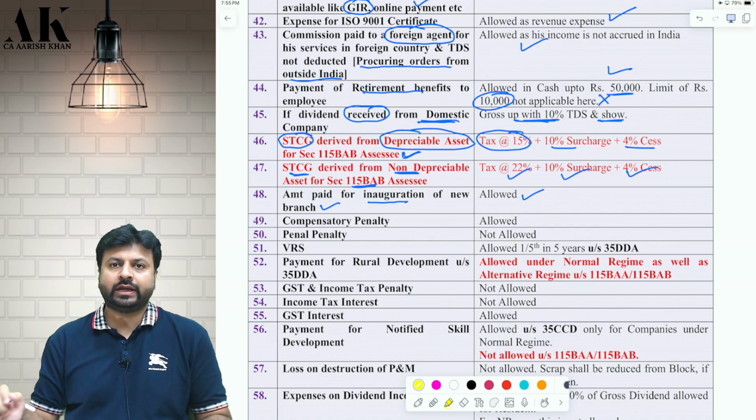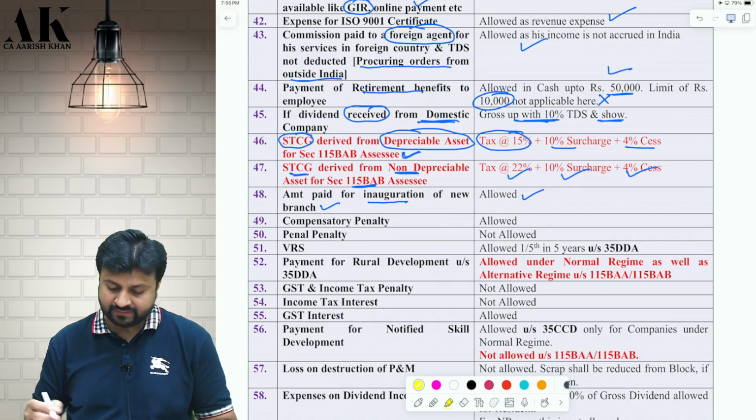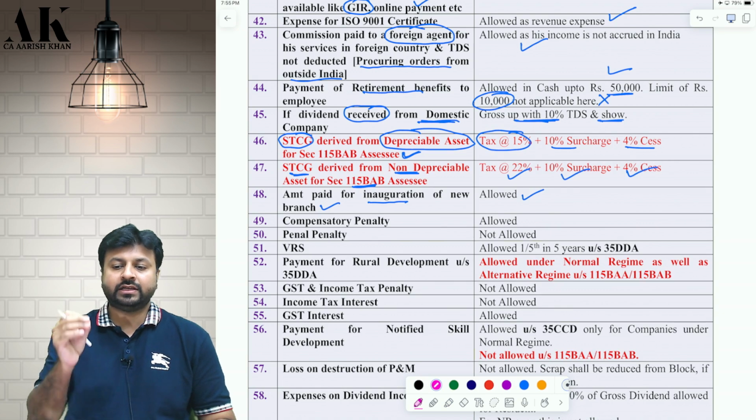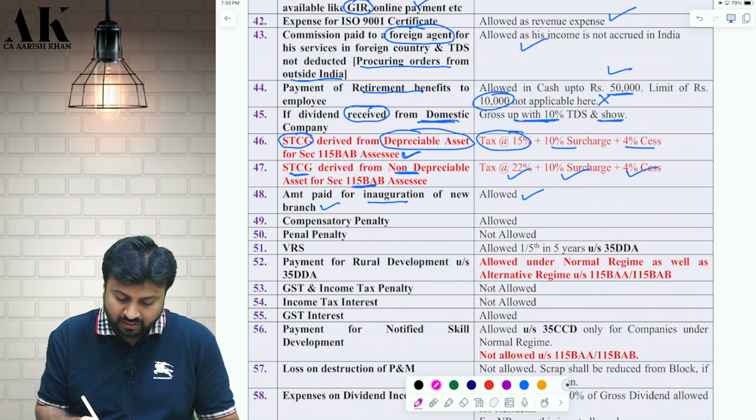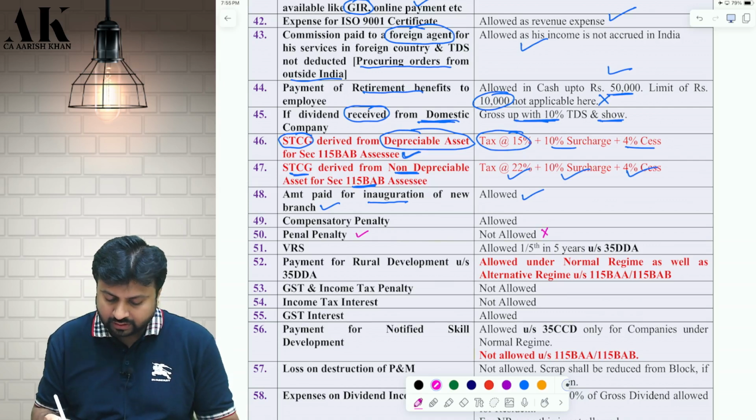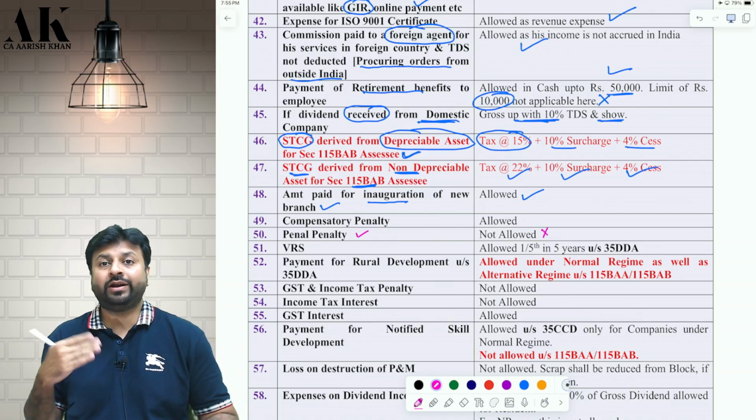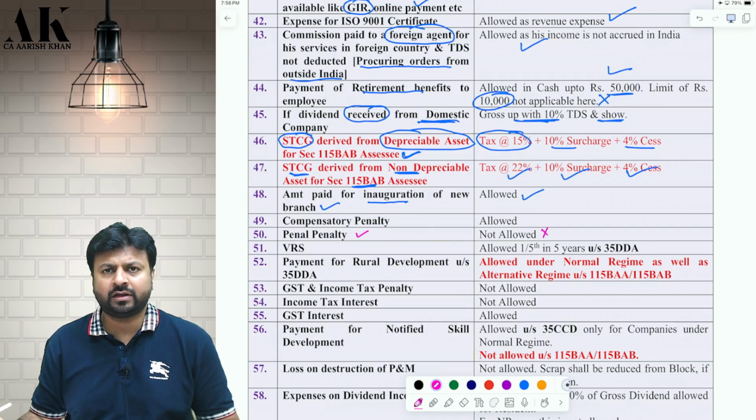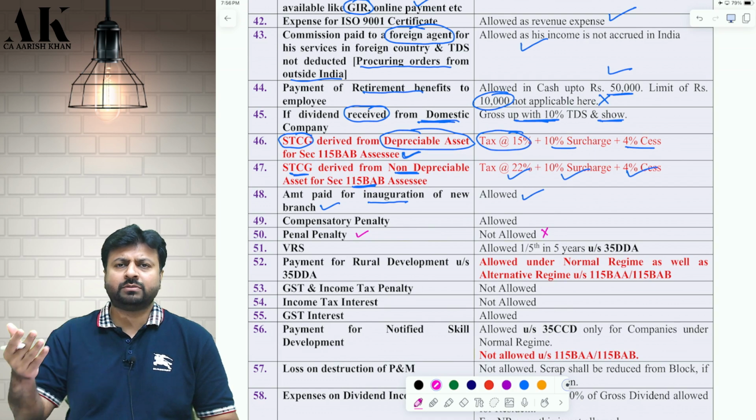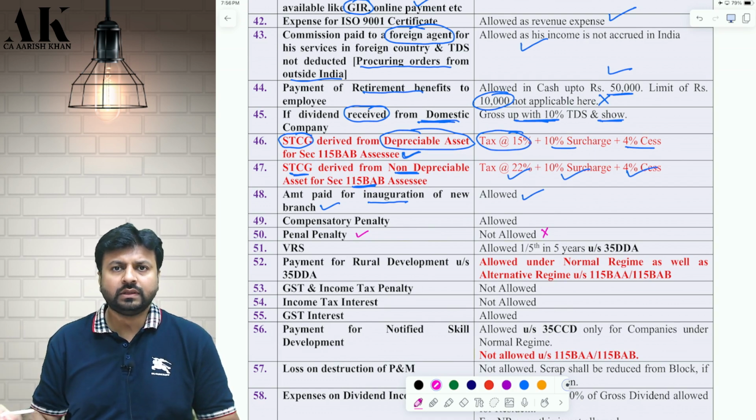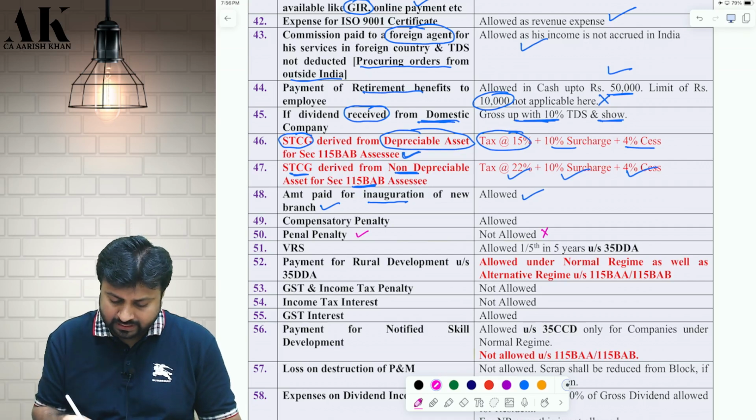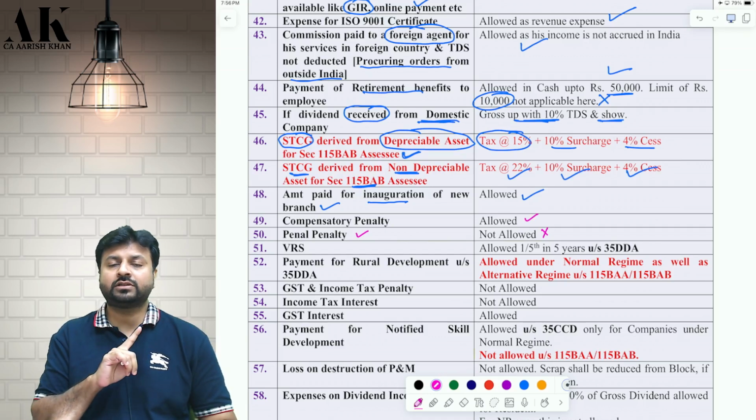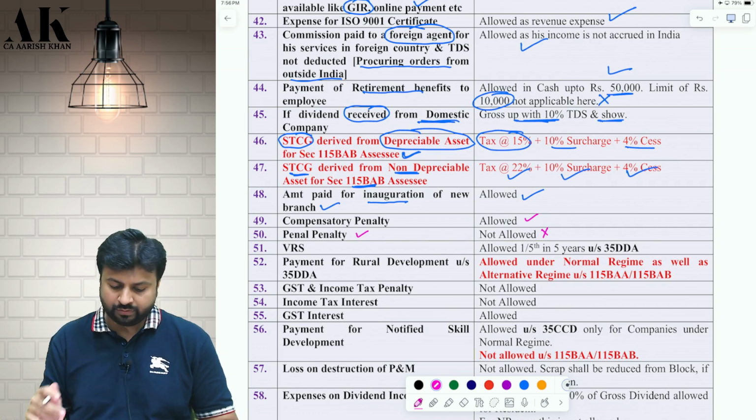Generally, penalties are of two types. One is penal nature, one is compensatory. What is penal nature penalty? Penal nature penalty is for breaking a law. If you are breaking any law, those penalties are penal in nature, those are not allowed. But if you are breaking a contract, suppose I have committed to send you the product by a certain date, and I am not able to send you the product by that date, so I am paying you some compensation for loss. That is compensatory penalty, and therefore it is allowed as a deduction, because that is not for breaking any law. I hope it is clear to all of you.